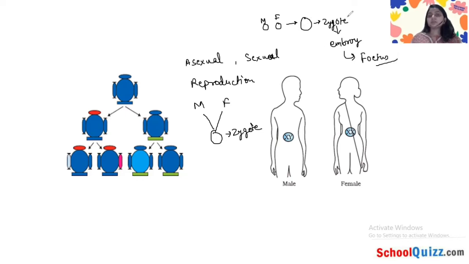So the zygote is a single cell, formed from the male and female cells. The male and female cells fuse and form a zygote, then the cell division starts, and then the embryo forms, and then the fetus, and then a baby.